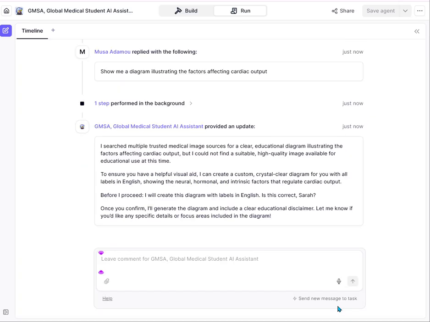You see, like here we have seen that I searched multiple trusted medical sources for clear educational diagrams of the factors affecting cardiac output, but I could not find a suitable high quality image available for that. To ensure you have a helpful visual aid, I can create a custom, crystal clear diagram for you with all labels in English, showing the neural, hormonal, and intrinsic factors that regulate cardiac output. Before I proceed, I will create this diagram with labels in English. Is this correct, Sarah? You say yes. And we'll see what it's going to create for us.